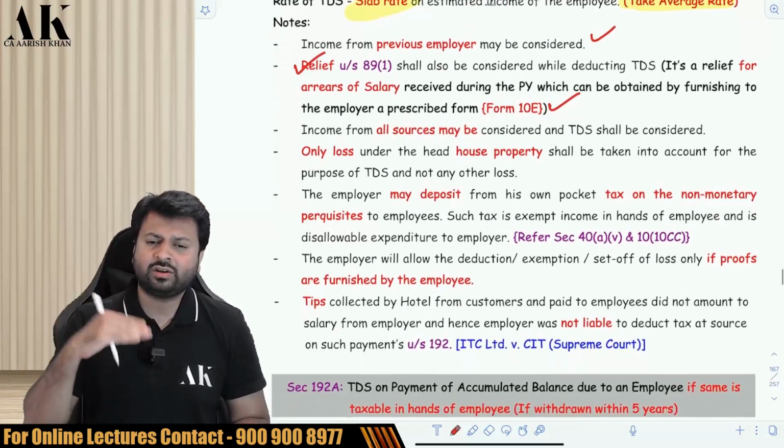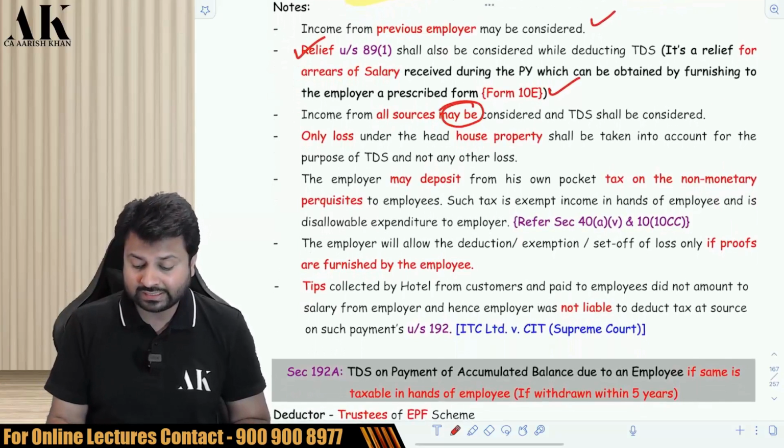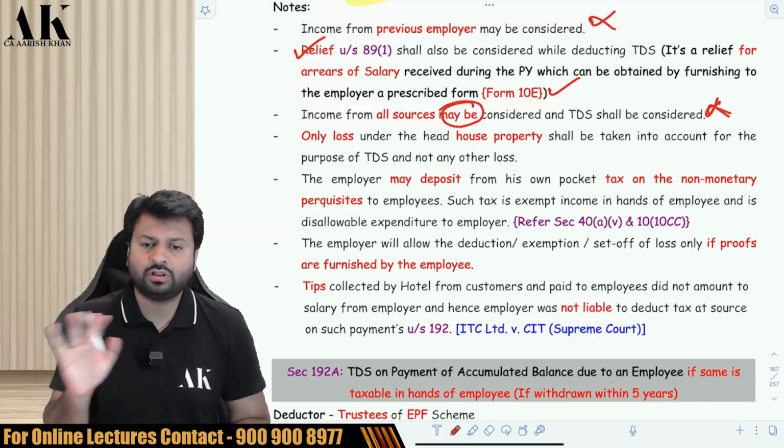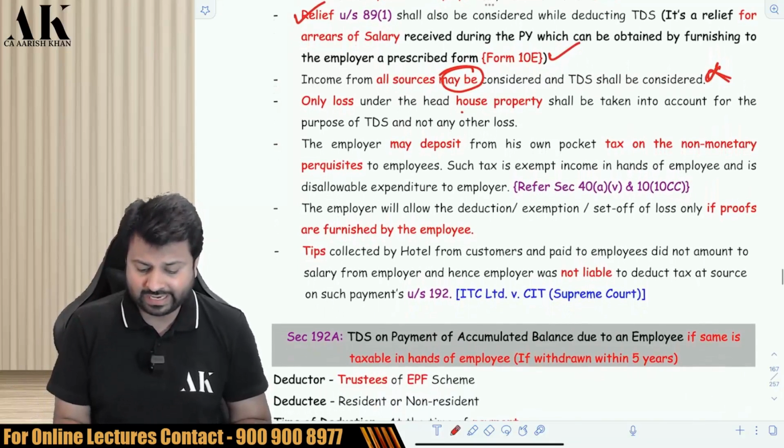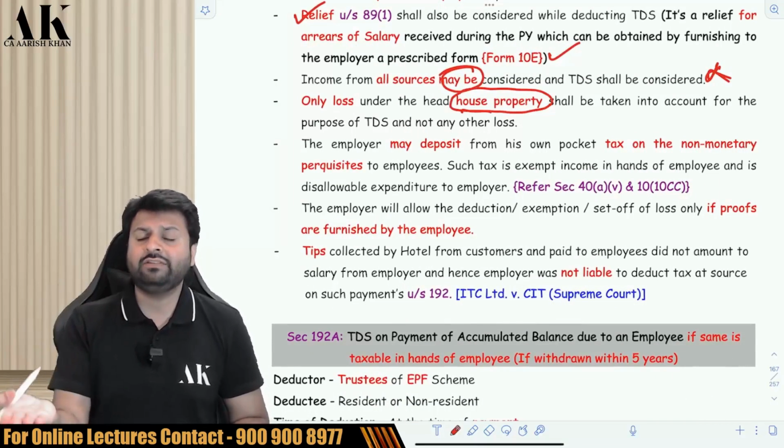Will the employer consider your income from all sources? He may consider. Again, he is not obligated. The way he was not obligated over here, he is not obligated here also to consider income from all the sources. He may consider income from all the sources. Will the employer consider your house property losses? Yes, he has to consider your house property losses if you give him what?